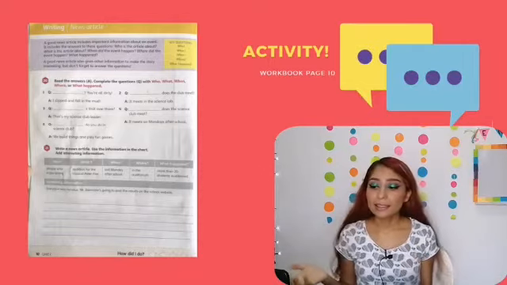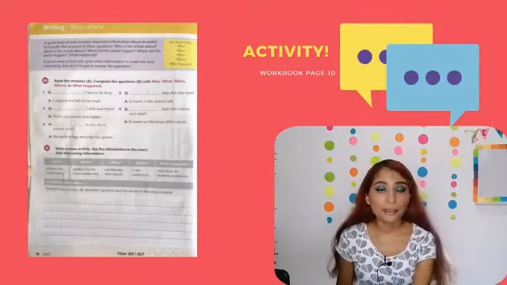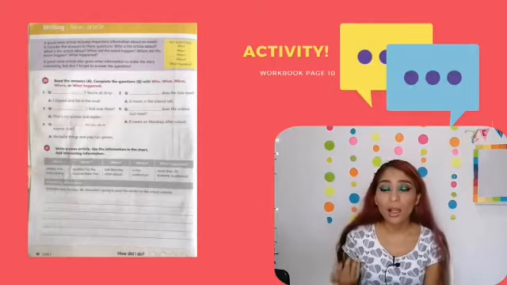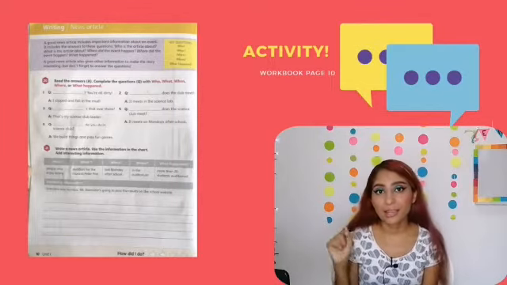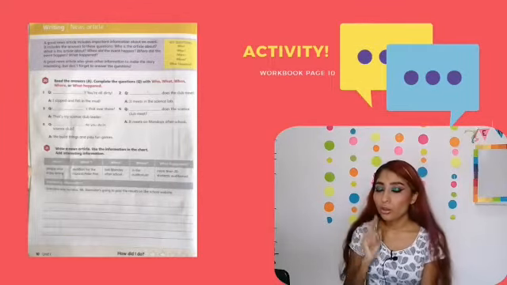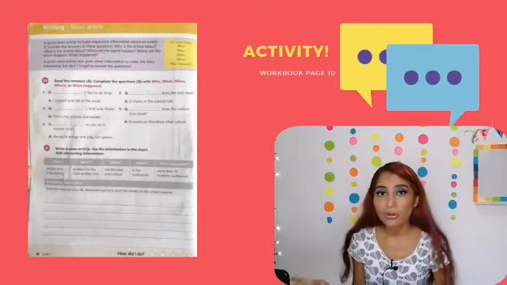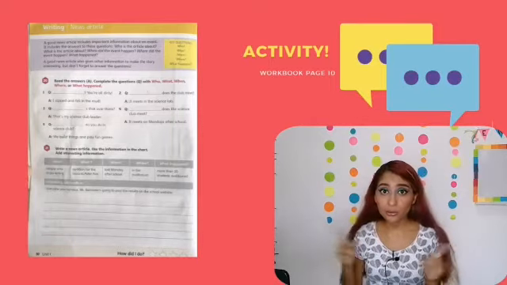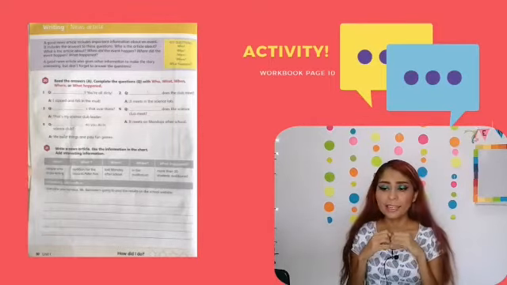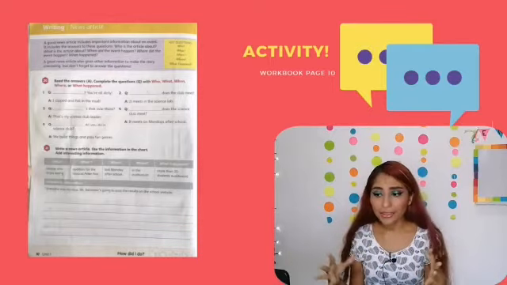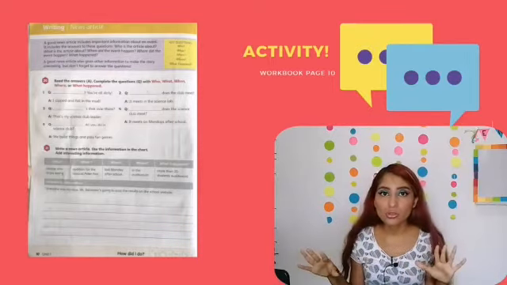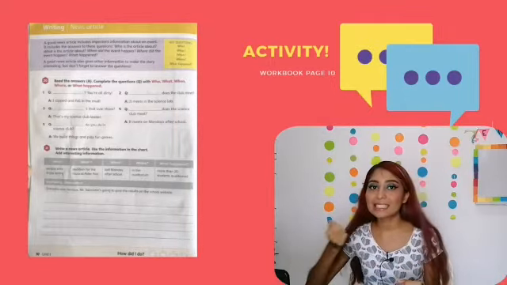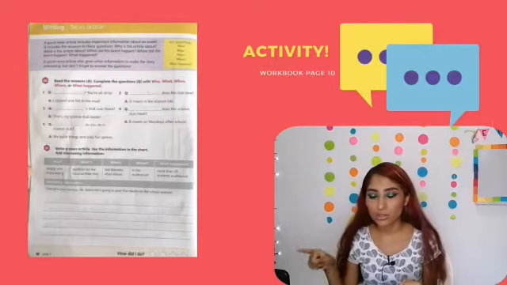So, the main activity that you need to do here is this. You need to write a paragraph, an article, using the information that they are giving you in this chart. Don't forget to use all the information, but pay attention. There's no need to write the questions, okay? You won't write the questions. There's no need to write who, what happened. You're not going to write any questions. It's an article, it's a paragraph, okay? You are going to write sentences using this information, not questions.